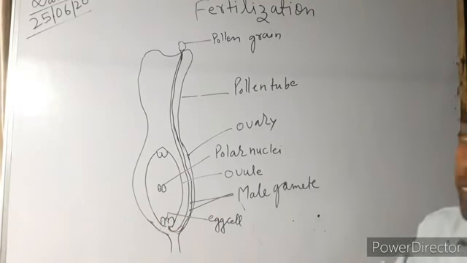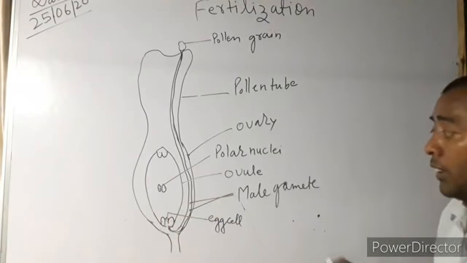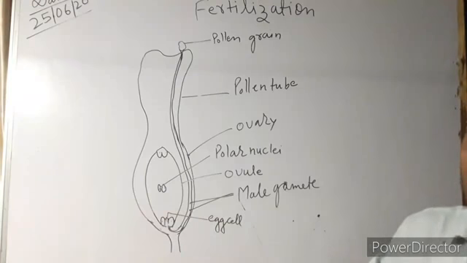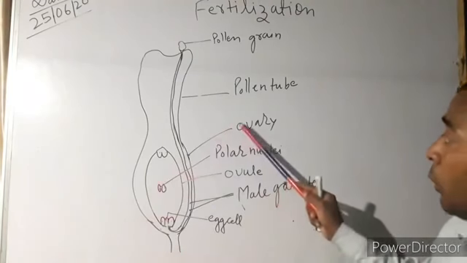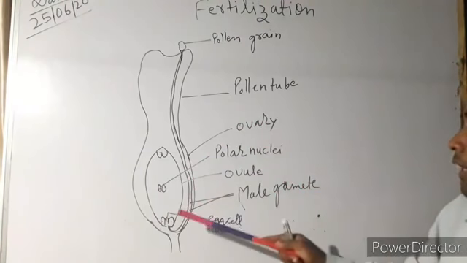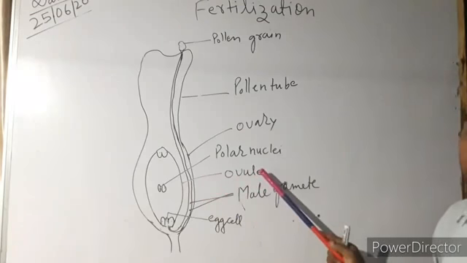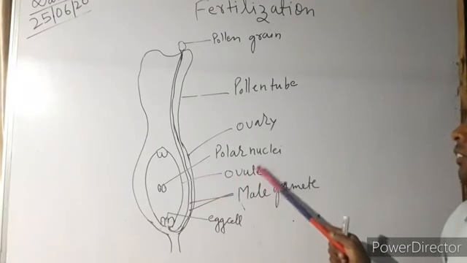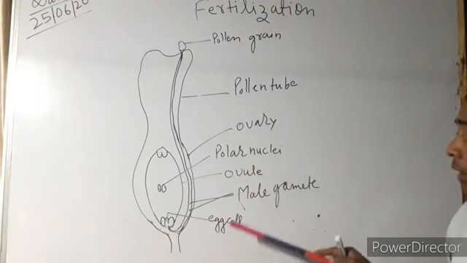After the fertilization, what happens? Many petals fall off, the ovary becomes converted into fruit, and the ovules are converted into seed.